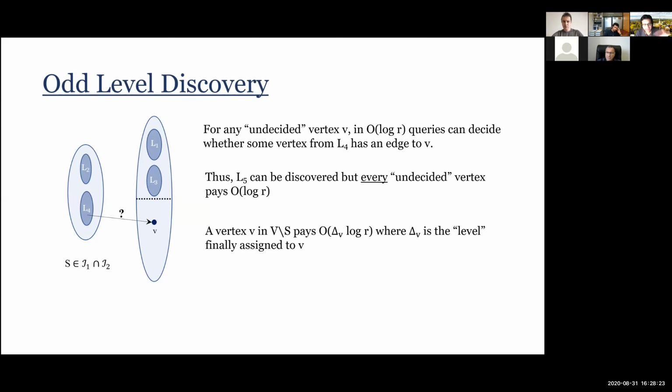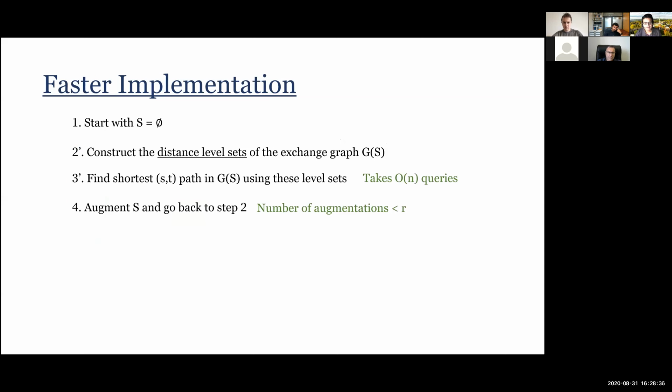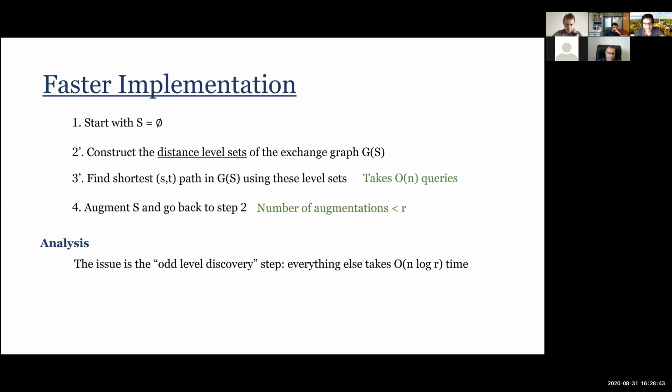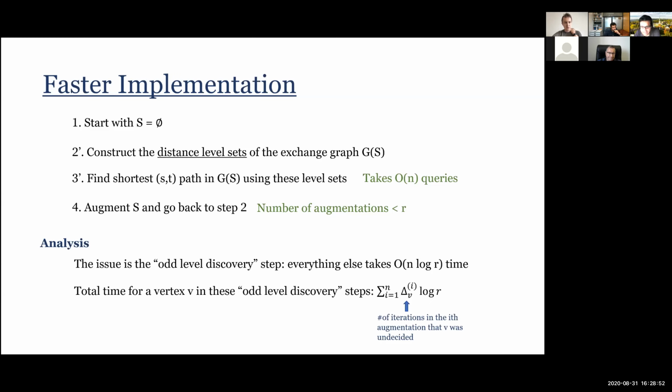So the final observation here is that this is why everything works out, the thing in amortization will be actually fine. And for this, we need one last observation. So maybe the whole algorithm is this: I construct the level sets as described, and the problem is again in the odd level discovery. Even level discovery takes n log r time, but the odd level discovery, I have to pay this. Every vertex might pay many times this log r.